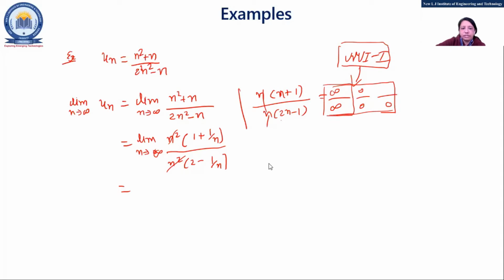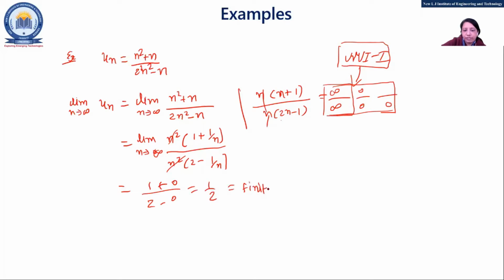Answer is what? Okay, 1 by 2, 1 by 2, fine. So if you put the limit, that means what here, I'll write: 1 plus 1 upon infinity, so that is 0, right? Upon 2 minus 1 upon infinity, 0. So 1 by 2. So 1 by 2, that means it's a what?